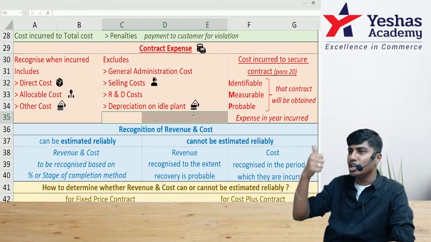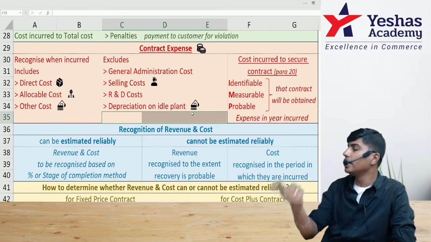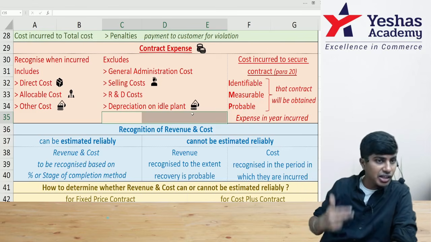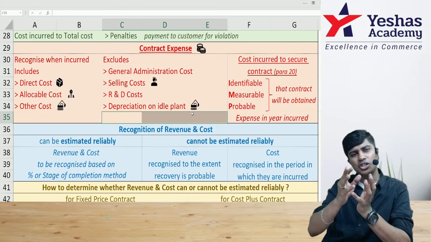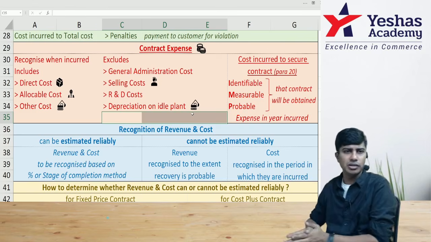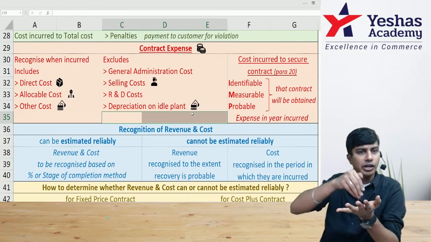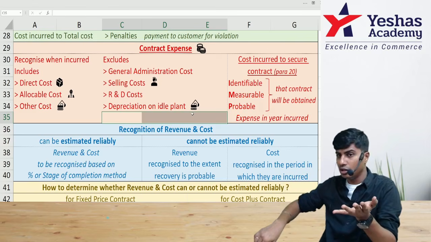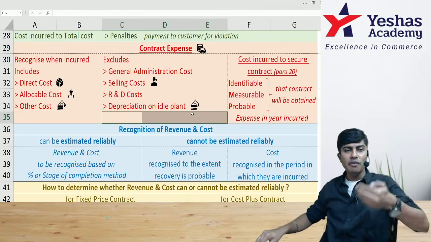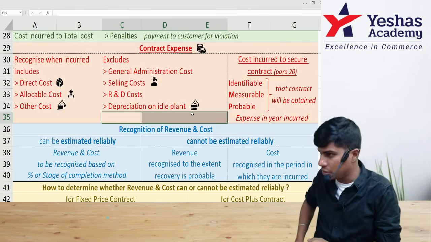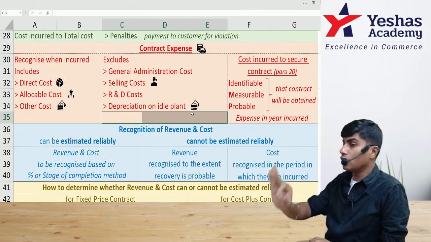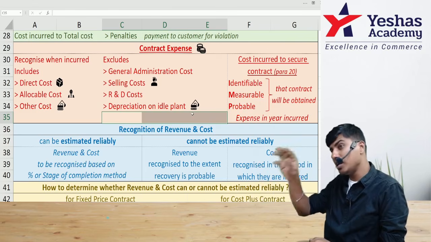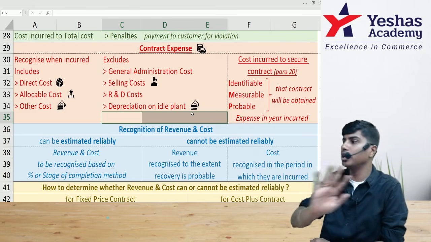Similarly, if there is general administration expenditure, selling and overhead expenditure, research and development expenditure, all of this should not be included in the contract cost. They should be straight away written to P&L. It will not go to contract P&L. It will go to general P&L straight away. And then the part is, before you get the contract, if you have incurred some expenditure, it is called cost incurred to secure the contract, and it can be included into the cost of the contract but need not be.